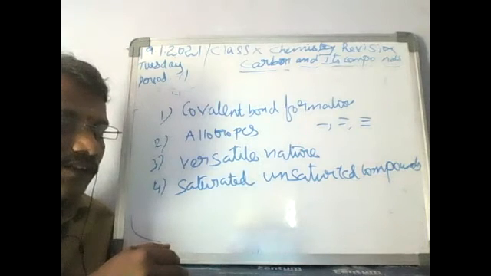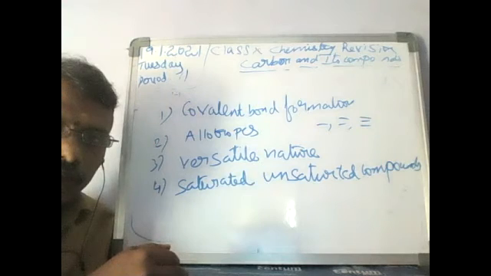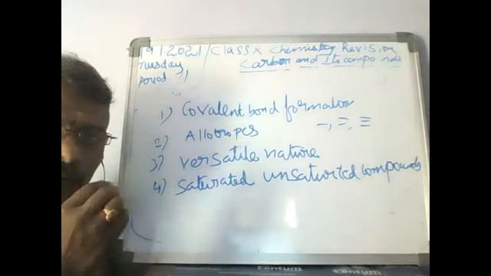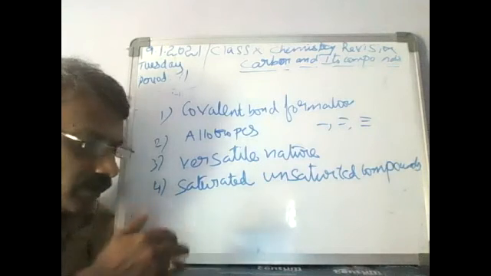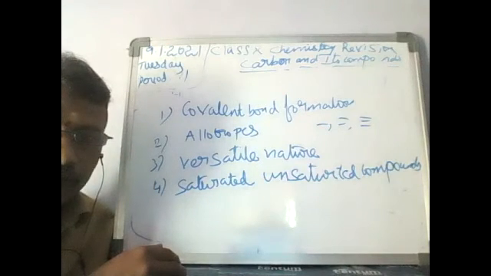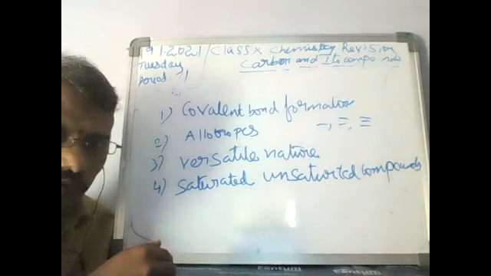Saturated compounds burn with a blue flame. Unsaturated compounds do not burn with a blue flame because there is only a limited amount of hydrogen; there is a lack of hydrogens. In saturated compounds, hydrogen is fully occupied, but in unsaturated compounds the number of hydrogens is very less. So what kind of flame does it give? Sooty flames. It gives sooty flames.